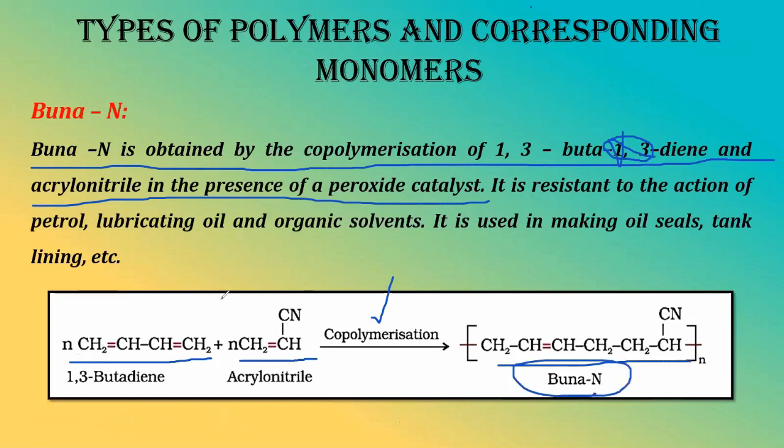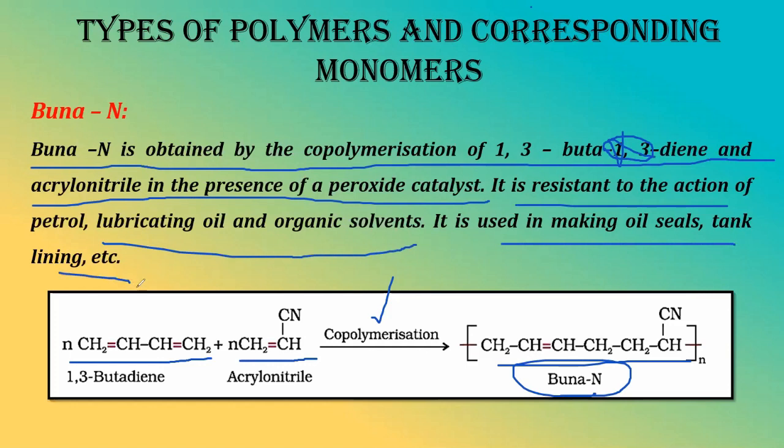I have already discussed this with you when we studied bunaene. It is resistant to the action of petrol, lubricant oil and organic solvent, hence it is used for making tank sealing, tank lining and oil seals, right? So the main function of bunaene is oil seal and tank lining.